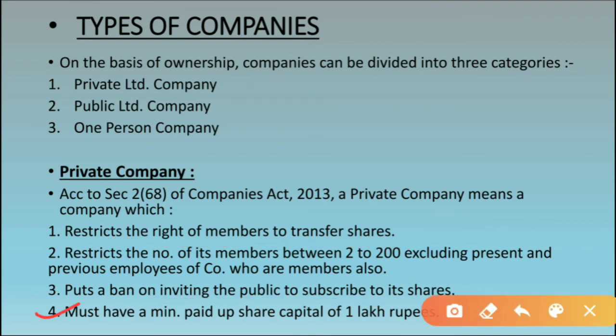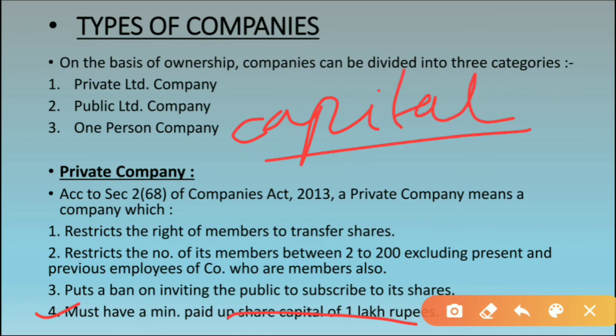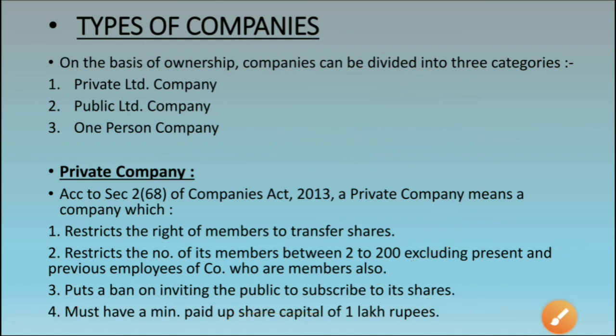Now next is, must have a minimum paid up capital of 1 lakh rupees. Now in a private company, what is share capital, students? Capital is the amount which is used to commence a business. जो capital amount होता है वो amount होता है जिससे कि वो business commence होता है, start होता है. That is the capital amount. So they should have minimum paid up capital of 1 lakh rupees. उनके पास 1 lakh rupee होना चाहिए. The minimum capital they should have is 1 lakh rupees. Then only they can go for a private company. They can start their company.